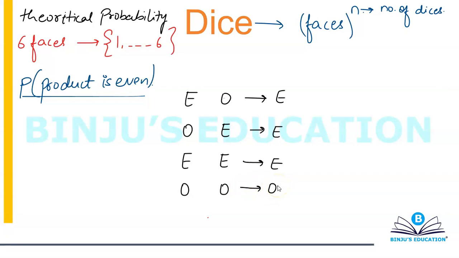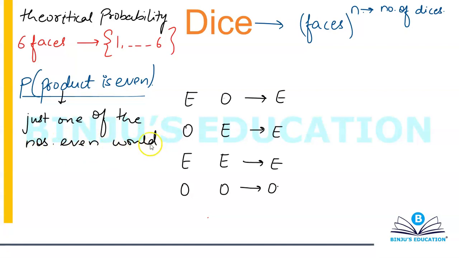So the learning from here is that if you want the product of the numbers to be even, just one of the numbers being even would give you the result.